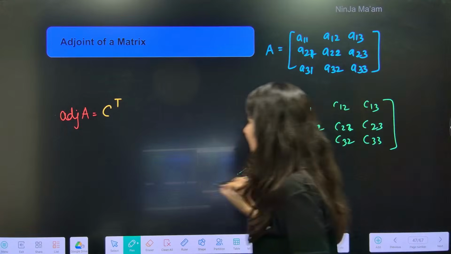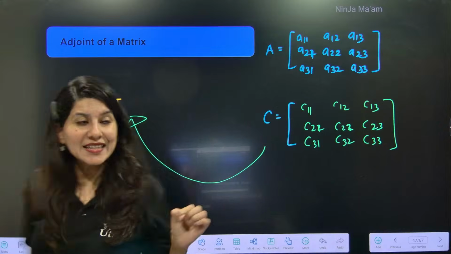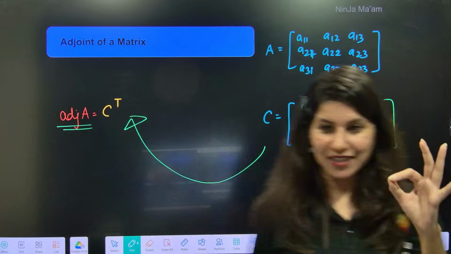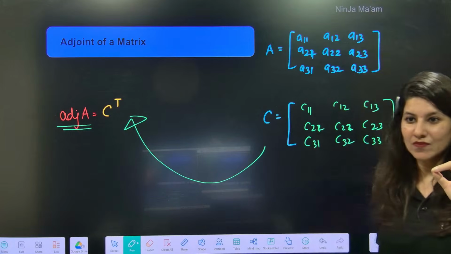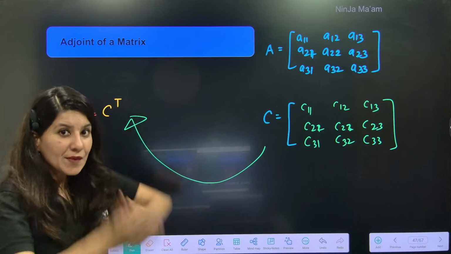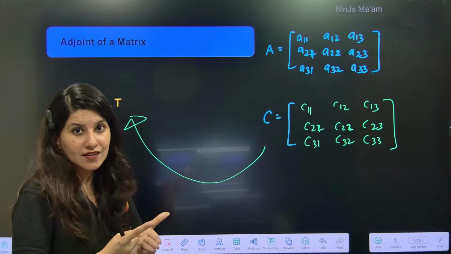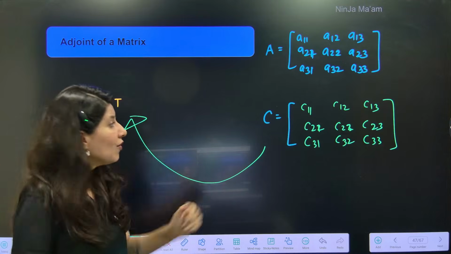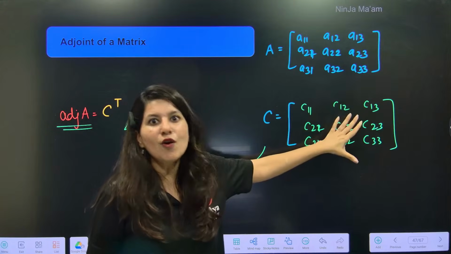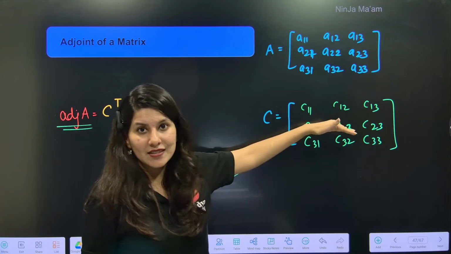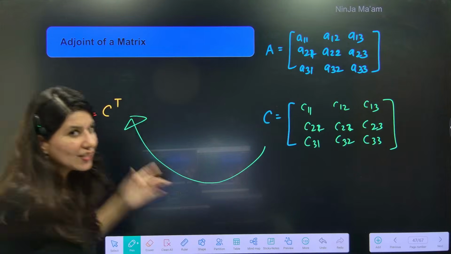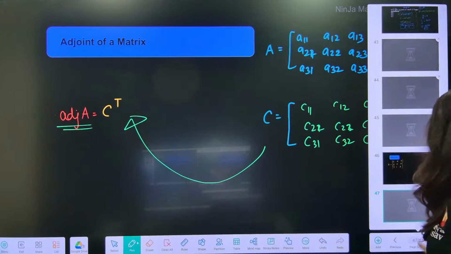And the moment you take the transpose of the cofactor matrix, you are going to get the very important terminology, adjoint of A. Understanding how you are getting it? You have a matrix, then one by one calculate each cofactor, and then every cofactor will be arranged and written in the form of a matrix. So this is the cofactor matrix of this matrix, right? Now take the transpose of that cofactor matrix so that you get the adjoint of that matrix.